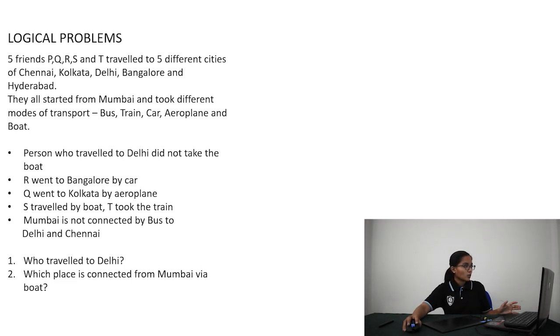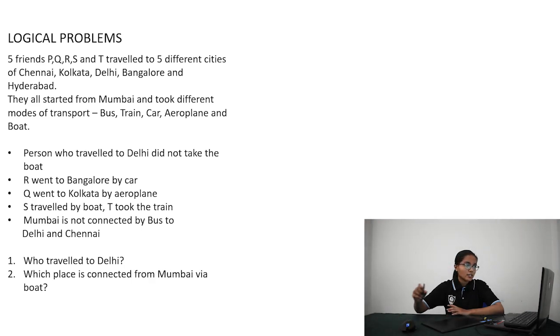Five friends P, Q, R, S and T travel to five different cities of Chennai, Kolkata, Delhi, Bangalore and Hyderabad. They all started from Mumbai and took different modes of transport, that is bus, train, car, aeroplane and boat. We have the clues now. Person who travelled to Delhi did not take the boat. R went to Bangalore by car. Q went to Kolkata by aeroplane. S travelled by boat. T took the train. Mumbai is not connected by bus to Delhi and Chennai. And there are the questions here.